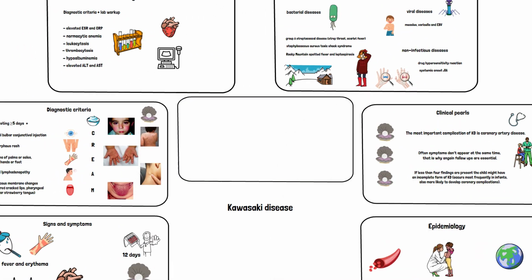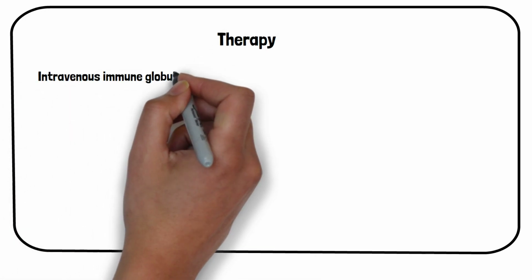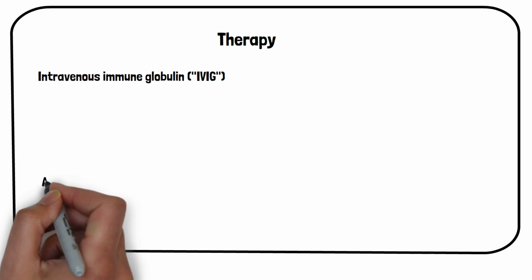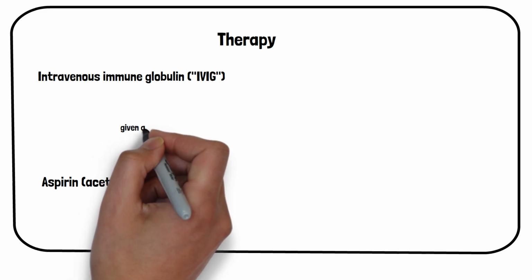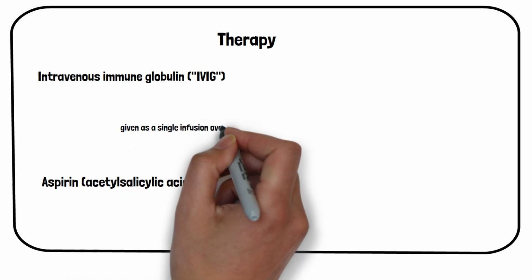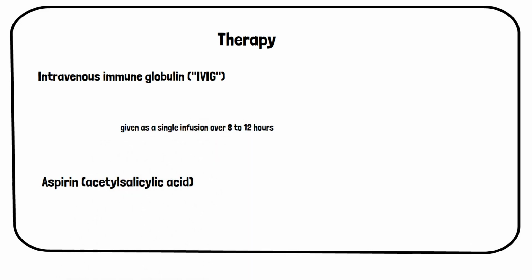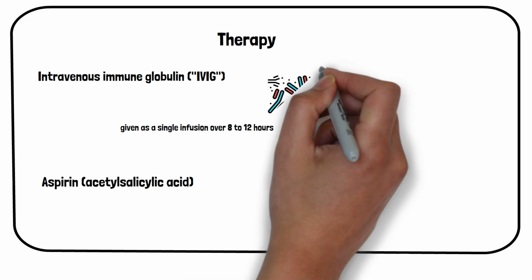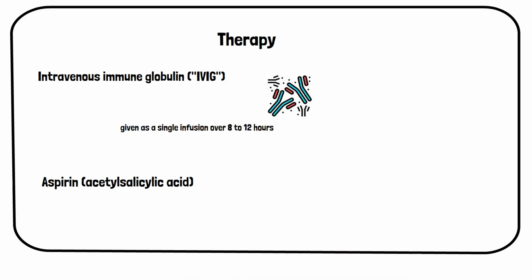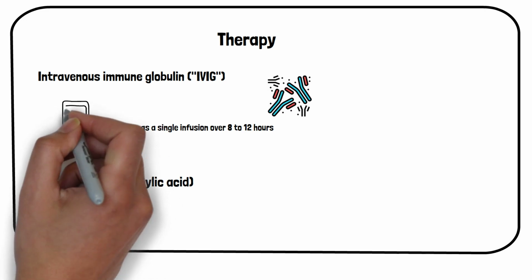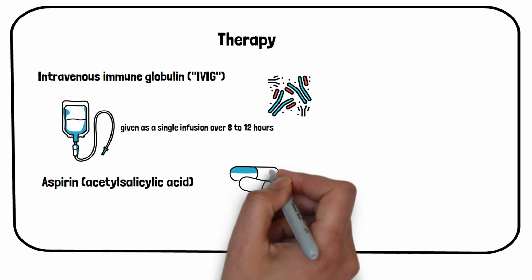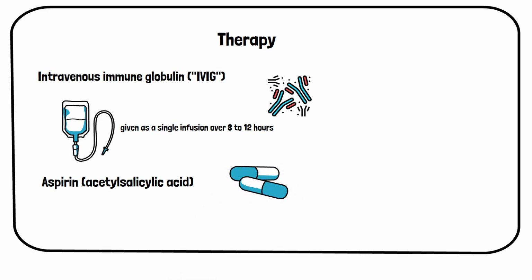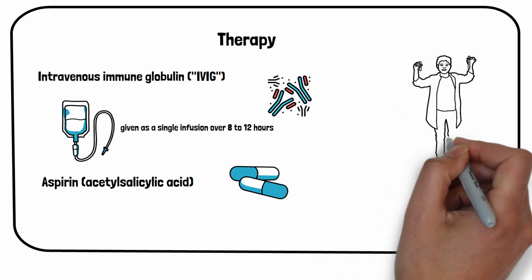Treatment includes intravenous immunoglobulins, given as a single infusion, and high-dose aspirin. It's important to start the therapy before the 10th day of illness because aneurysm rarely forms before then. This is one of the few conditions where we are not afraid to give the child aspirin in fear of Reye's syndrome. Aspirin is continued until lab markers of ongoing inflammation return to normal, unless coronary artery abnormalities are detected by echocardiography, in which case aspirin therapy is continued.